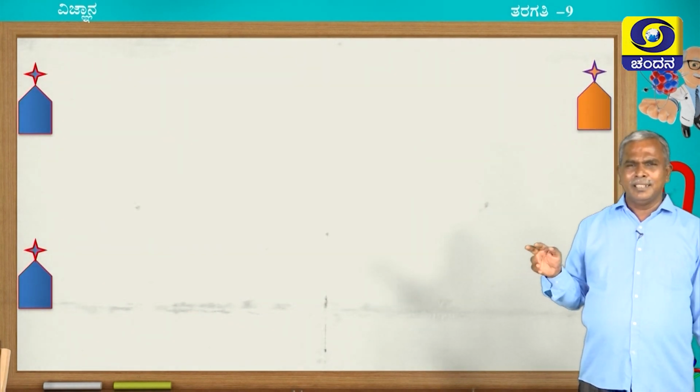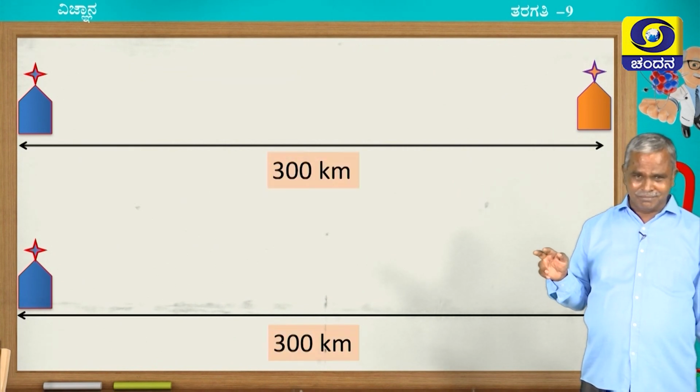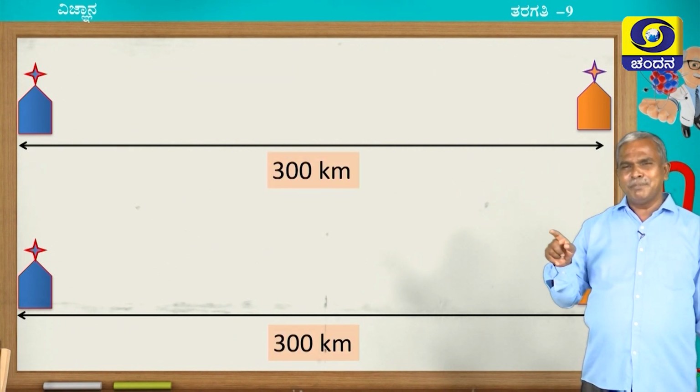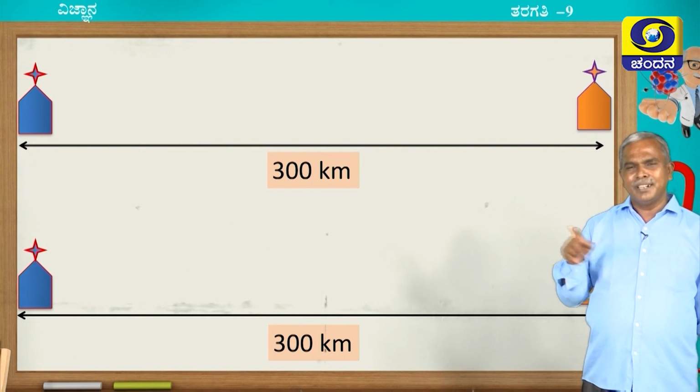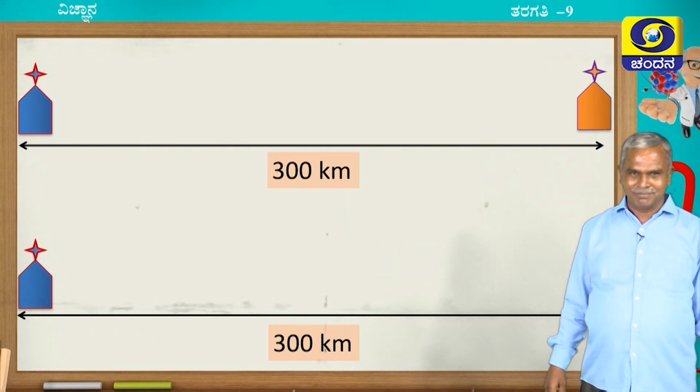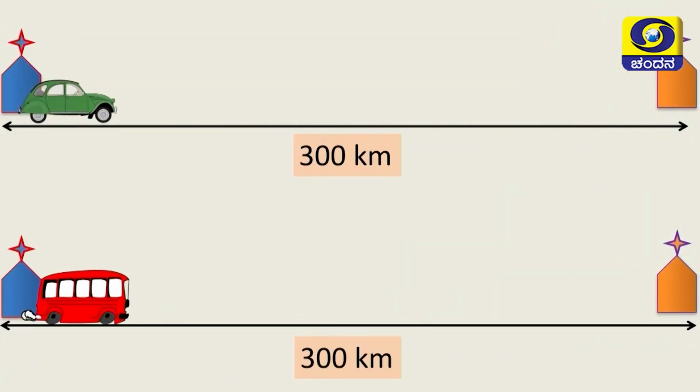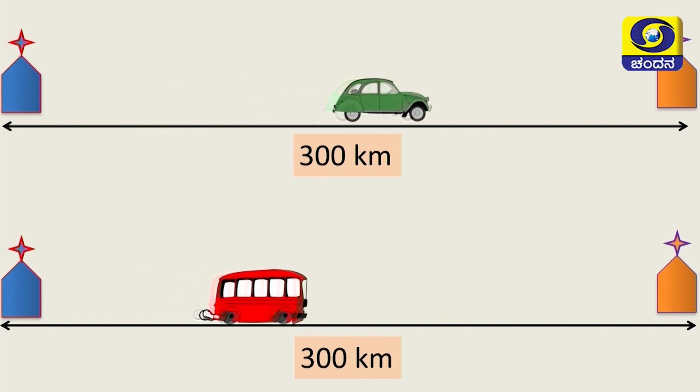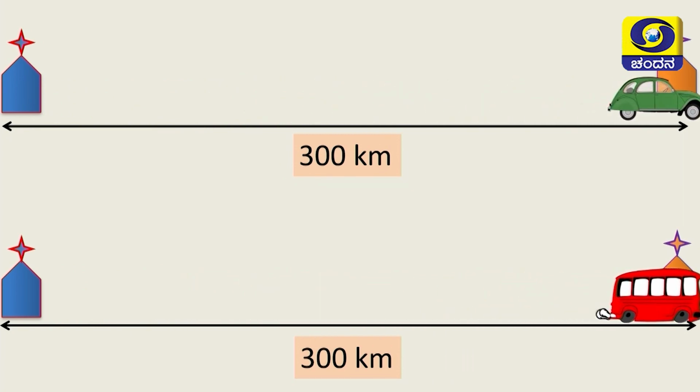See, there are two places. The distance between the two places is 300 kilometers. A car and a bus are already on the track and they are asking for permission to move. Yes, please give the permission. Yes, they moved. You see how nicely they are moving.